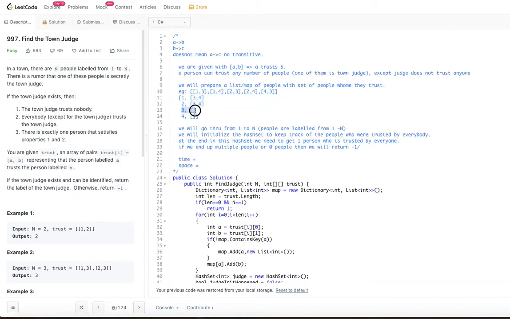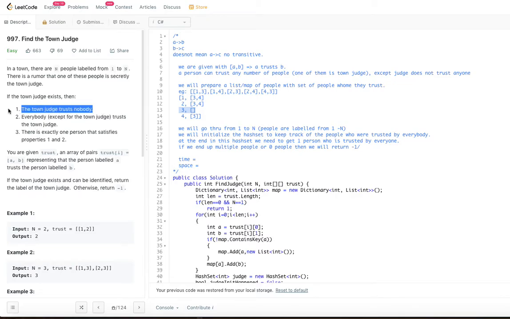So 3 doesn't trust anyone. One of the judge qualities is that the town judge trusts no one. So 3 is a possibility of a judge, because 3 doesn't trust anyone. Next, 4 trusts 3. If you look at the right side, 1 trusts 3 and 4, 2 trusts 3 and 4, 3 doesn't trust anyone, 4 trusts 3. So we know that 3 could be the candidate for judge because he doesn't trust anybody.